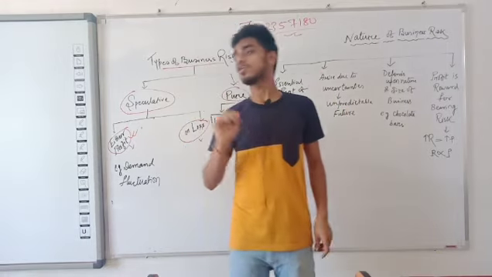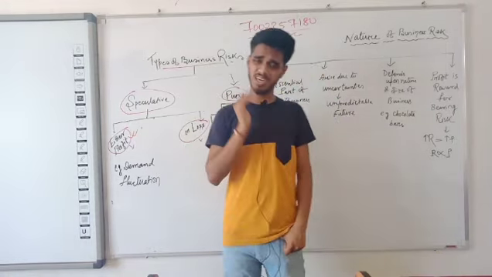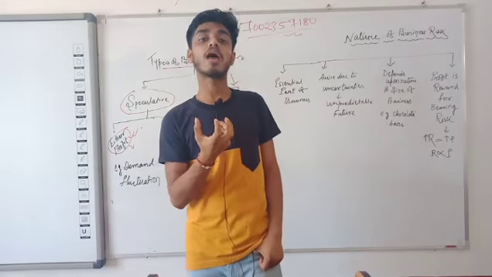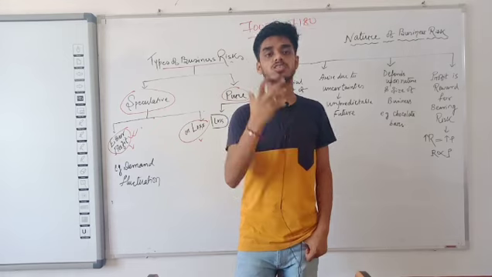Clear? So you may have a business, say a laddu shop, and one day a short circuit happened.